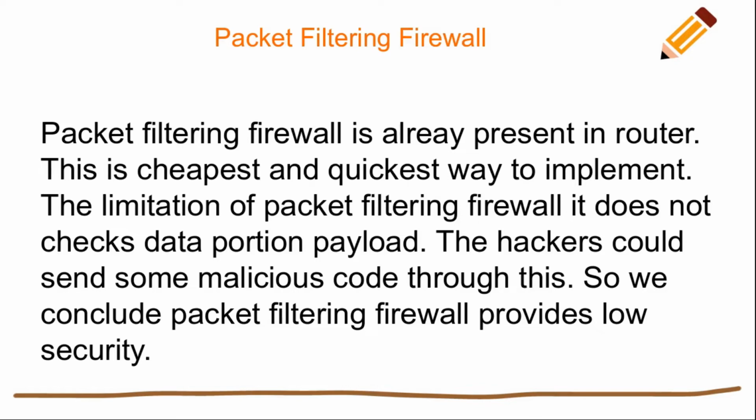To connect to the internet you require an internet service provider, and the provider gives you a router with the help of which you connect to the internet. To go from one network to another, and to transfer packets from source to destination fast, a router is required. This is the cheapest and quickest way to implement.